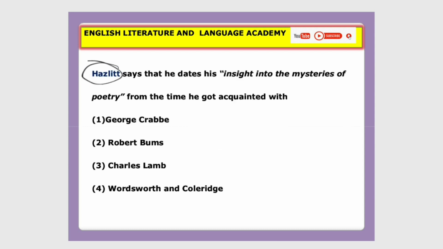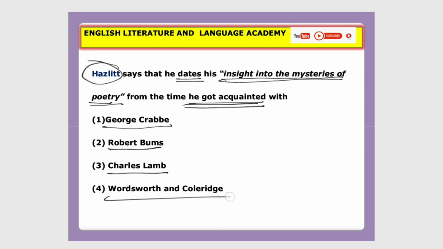Look at William Hazlitt, who says that he dates his insight into the mysteries of poetry from the time he got acquainted, or got friendship, with George Crabbe, Robert Burns, Charles Lamb, Wordsworth, and Coleridge. So the correct answer is option 4, Wordsworth and Coleridge.